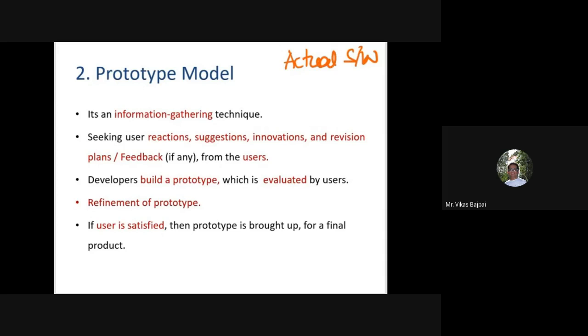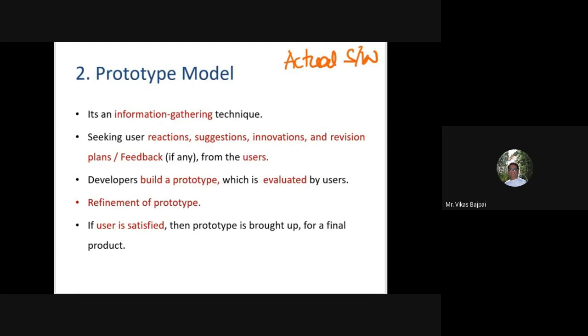Now this prototype is a miniature, or maybe you can say a toy implementation of the actual system. And this is a very raw version of the actual system with limited capabilities and limited quality attributes. The basic purpose is to give the end users or the clients a general view of what your software is going to look like and how it is going to function in the coming days.